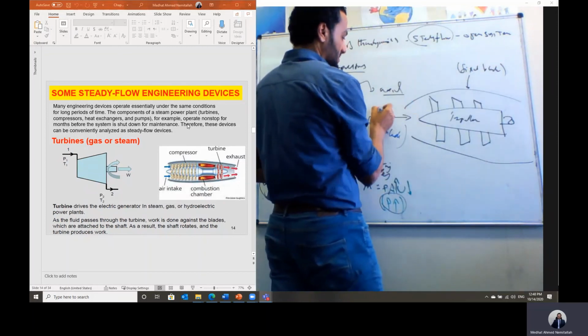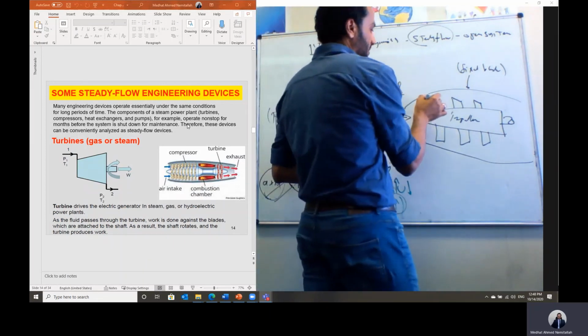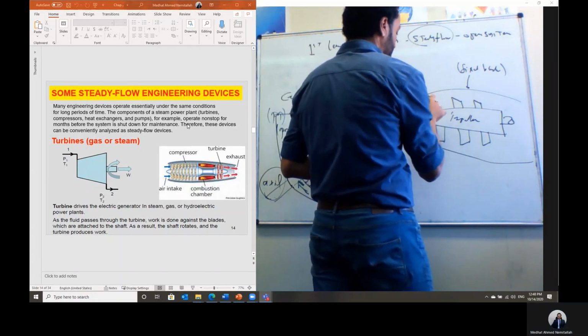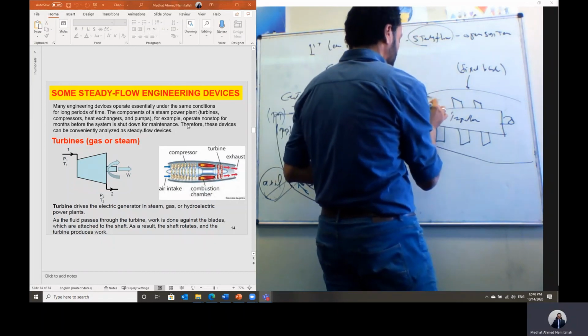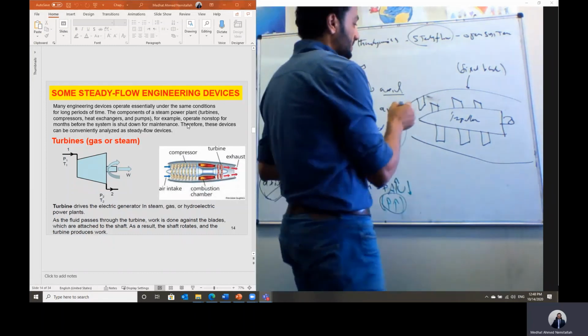So the flow in the axial flow compressor is coming axially, and here you will find those are the moving blades, and fixed to the casing we have the blades.